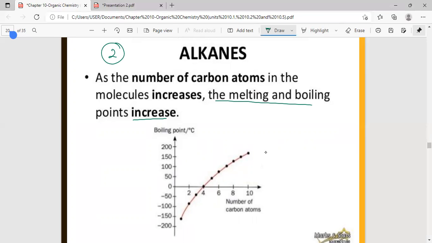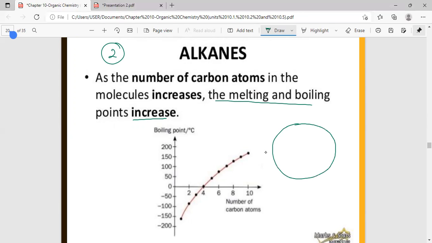Intermolecular forces means forces of attraction that are found in between the molecules. For example, if you say interclass competition in year 11, it means the competition is between the classes, between 11-1 and 11-2, 11-3, like that. It's not inside the class. So intermolecular forces means forces of attraction between the molecules.